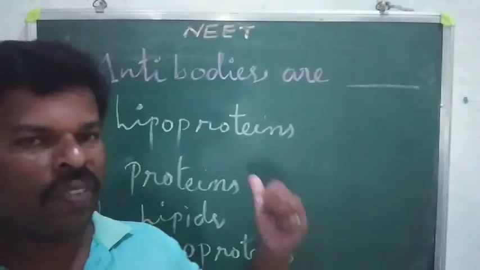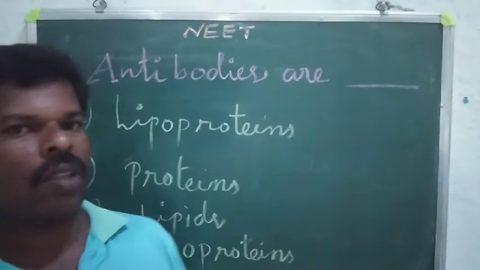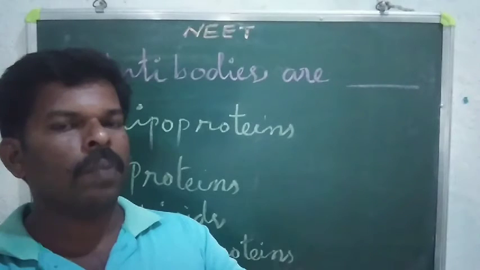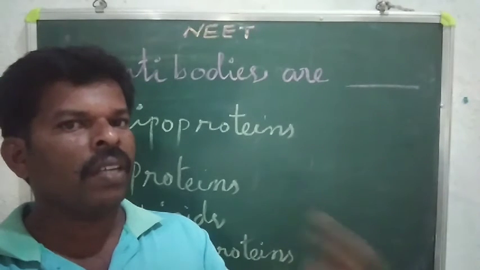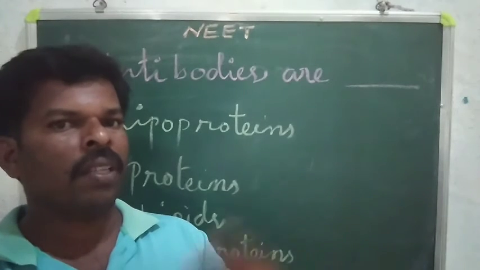Okay. Very important question. Antibodies are dash. Antibodies are produced by the host. Maybe a virus invades my body, enters my body. I am a host for the virus.